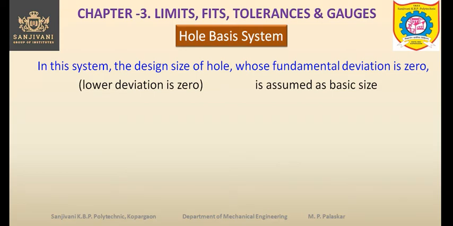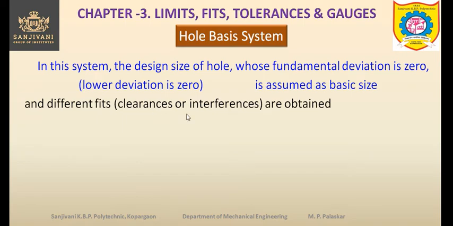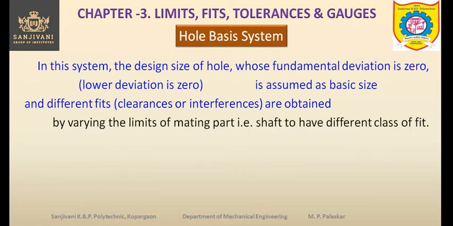So whenever the fundamental deviation is 0, then that becomes the basic size, and different fits, clearances or interferences or transition fit, are obtained. So we can obtain different fits by varying the limits of the mating part, that is shaft, to have different class of fit.